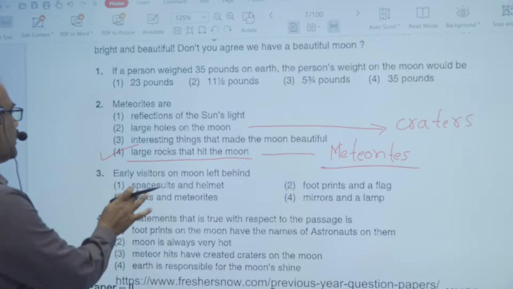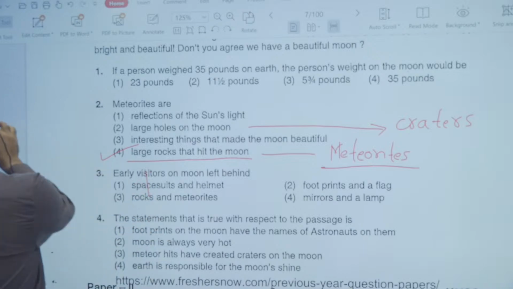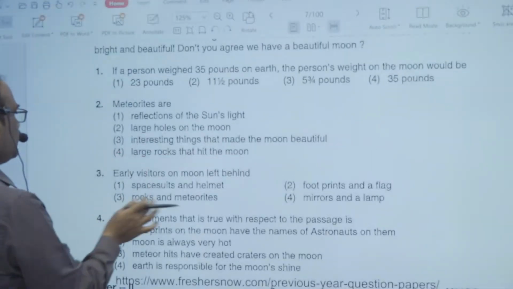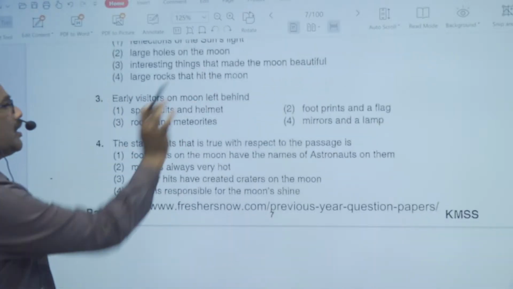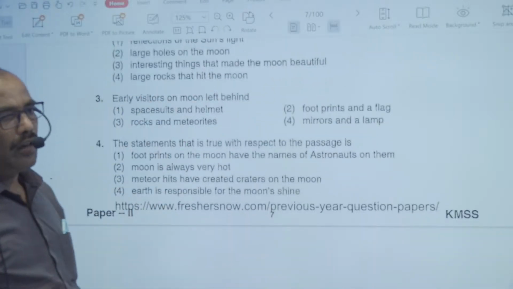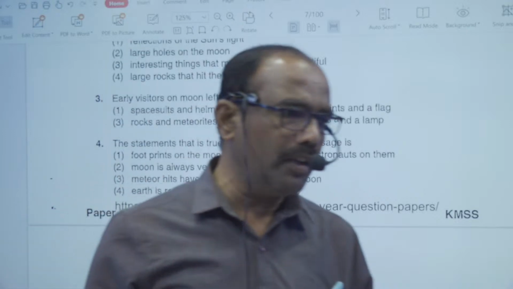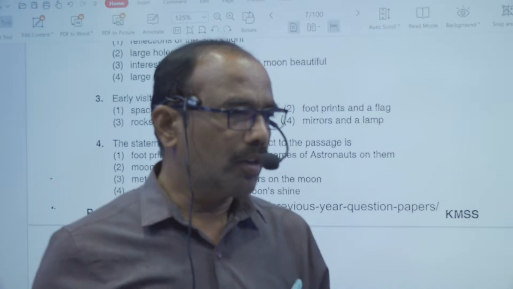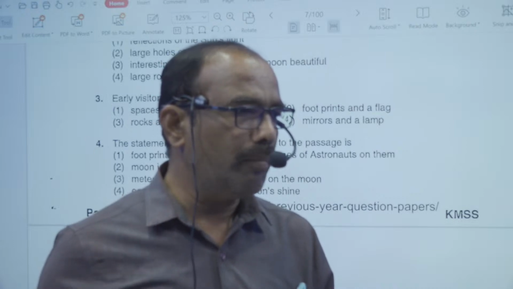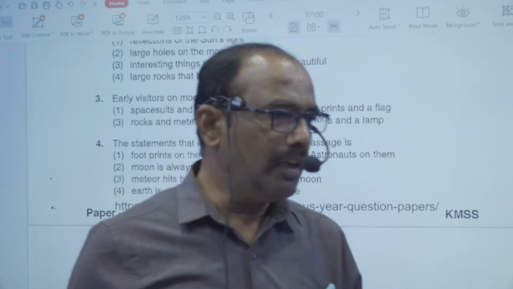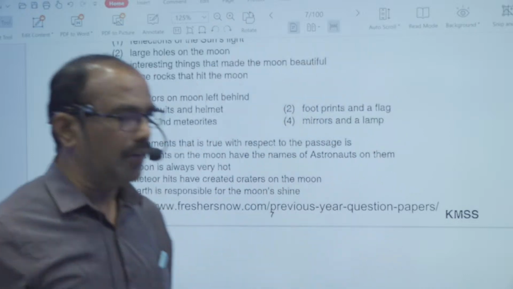And now look at the third question. Early visitors on the moon. So here, early visitor means the information given in the month of July 1969. In 1969 two American astronauts, Neil Armstrong and Buzz Aldrin, stepped on the moon.